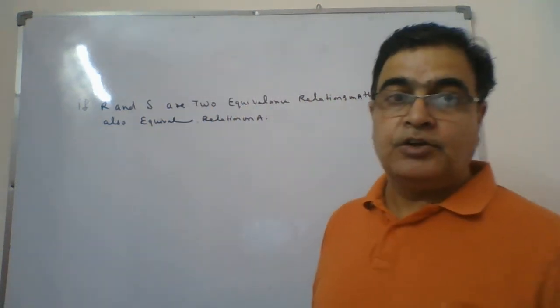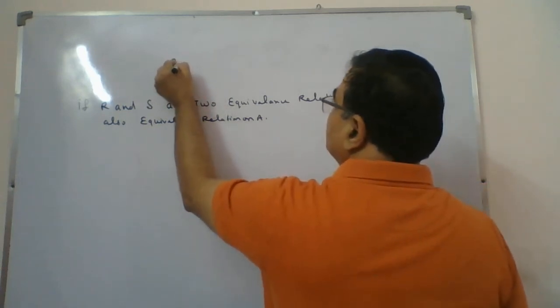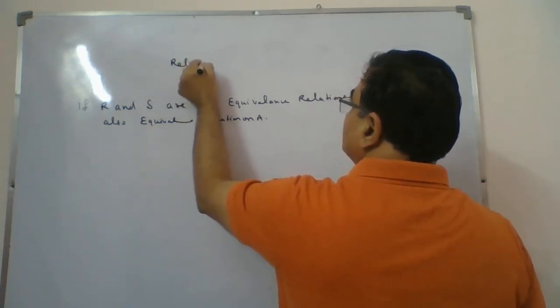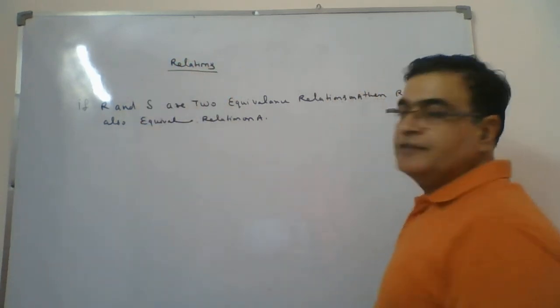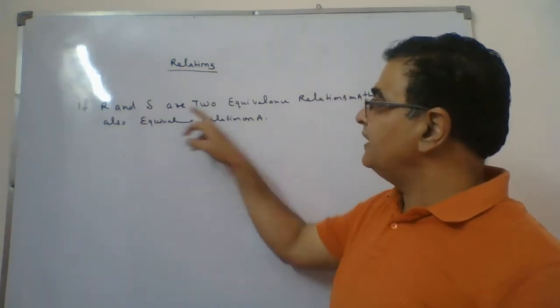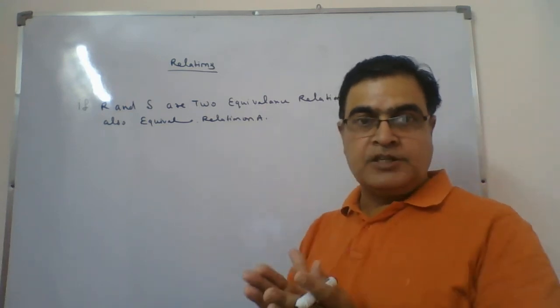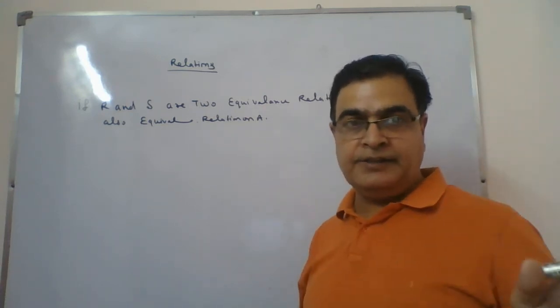Yes, now we are coming to the next question on relations. The question says R and S. This is a new type of question. R and S are two equivalence relations on set A. On set A, there are two relations R and S.